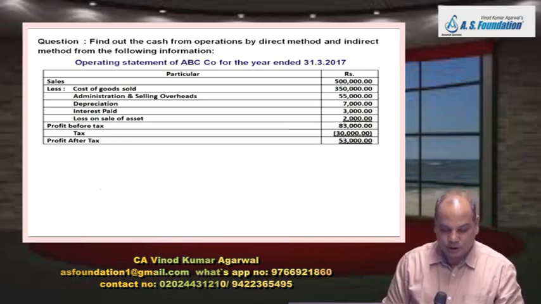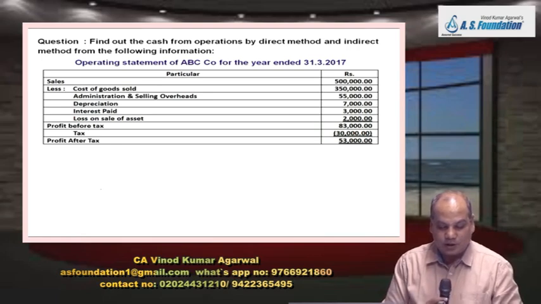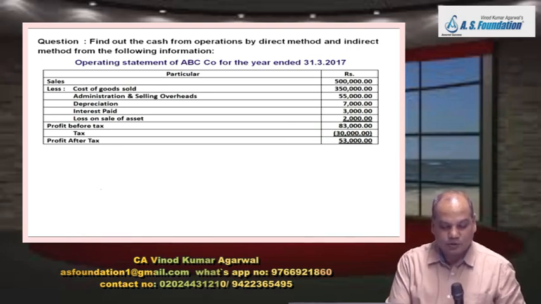So therefore your cash flow from operating activity. Hello, cash flow from operating activity is how much? 70,000. Is matching? In your book it is written cash profit after tax, or you can write cash flow from operating activity. Now you reconcile.